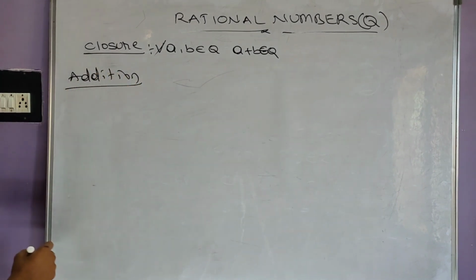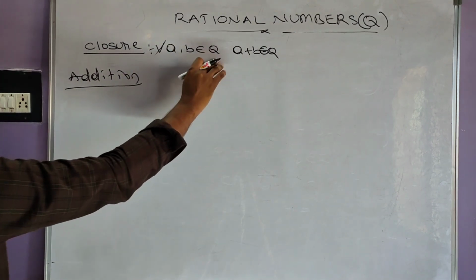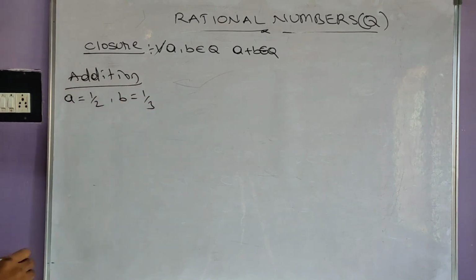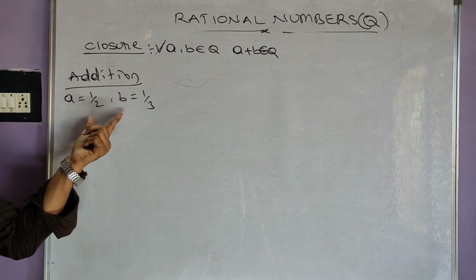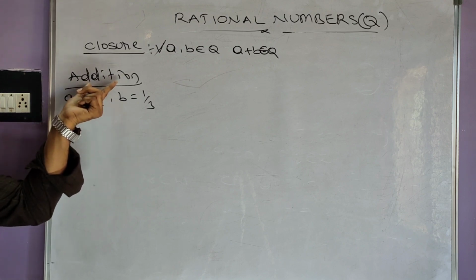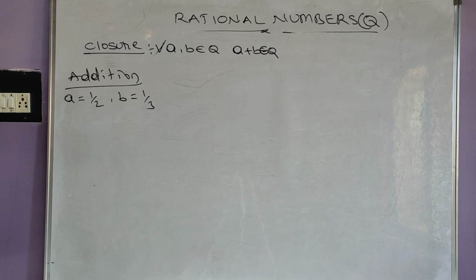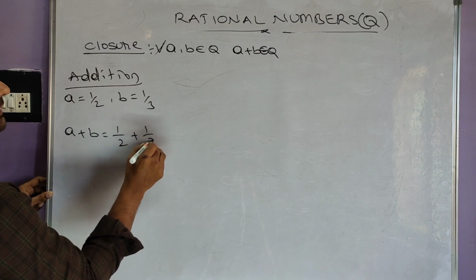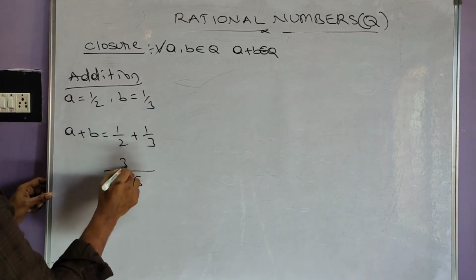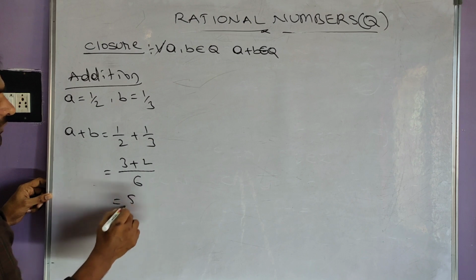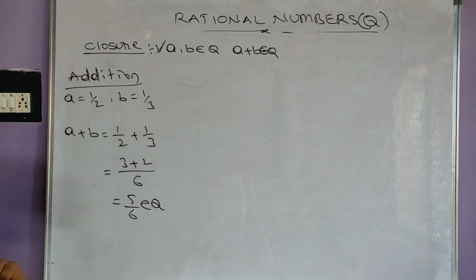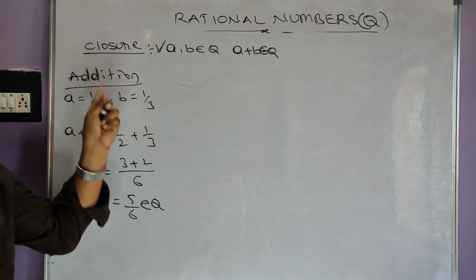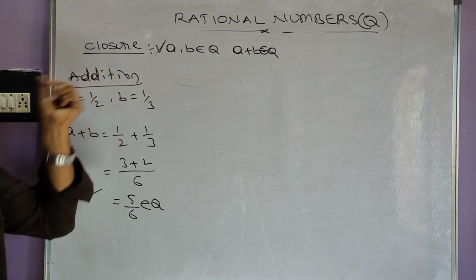In addition, take a, b belonging to rational numbers. Take any two rational numbers. a is 1 by 2 and b is 1 by 3. If the sum of these two is also a rational number, then addition is closed under rational numbers. What is a plus b? 1 by 2 plus 1 by 3. What is the LCM here? 6. We got 5 by 6. Does this also belong to rational numbers? Yes. By this we can say that rational numbers are closed under addition.